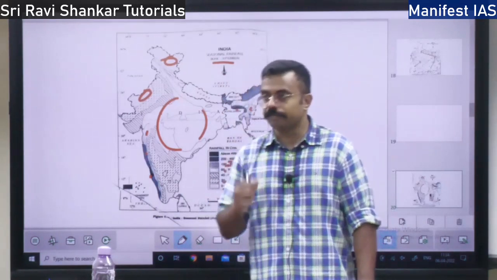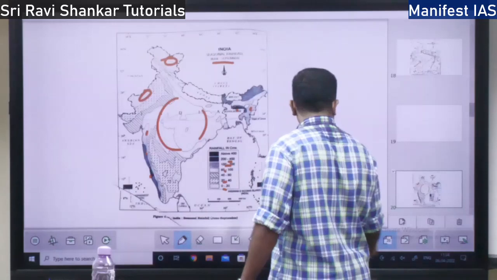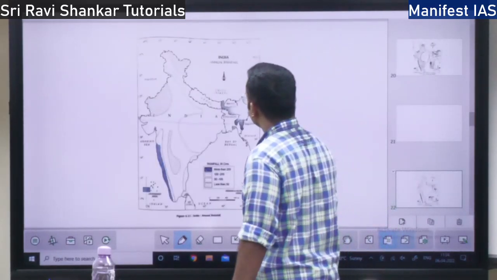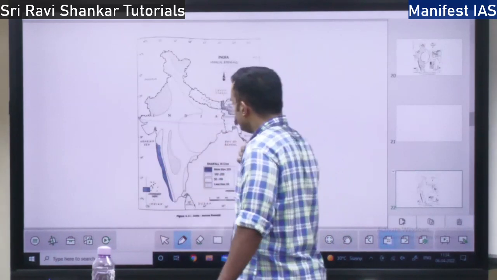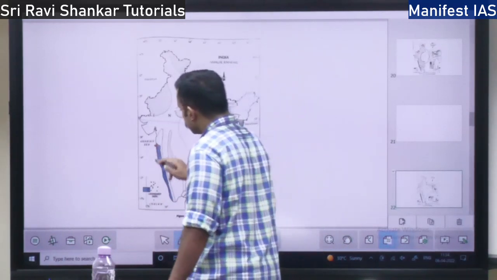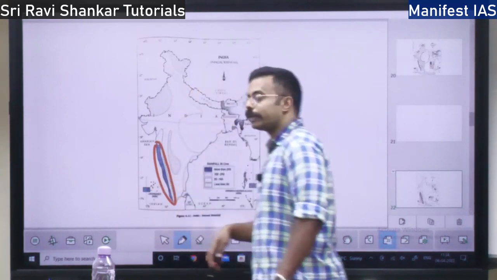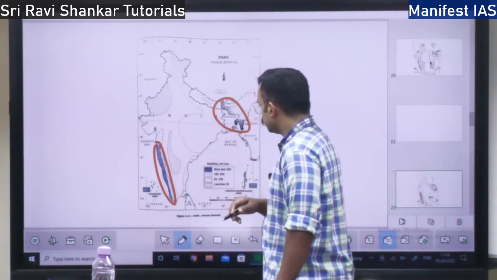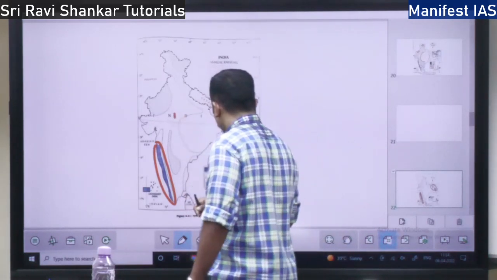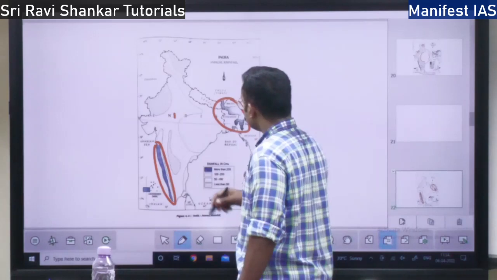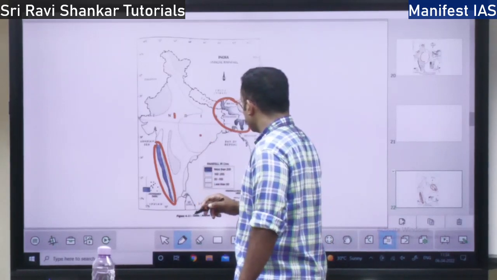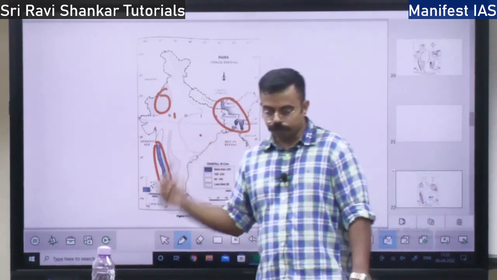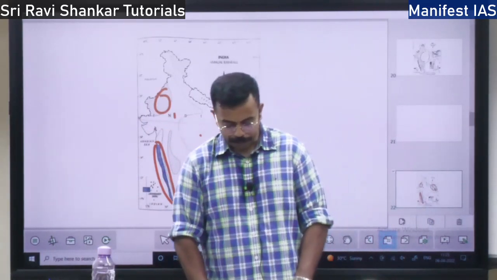So this is the rainfall distribution, or the seasonal rainfall from June to September, right? And annual rainfall. If you look at the overall annual rainfall, this region is having more than 200 centimeter. Even here you will have more than 200 centimeter. This region is having 100 to 200 centimeter. Here it is 50 to 100 centimeter. And this region is having less than 50 centimeter of rainfall. So please make sure you understand the maps, right?